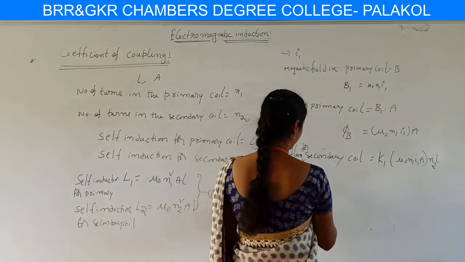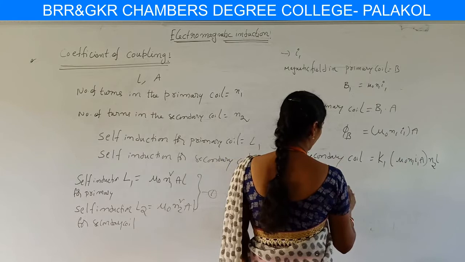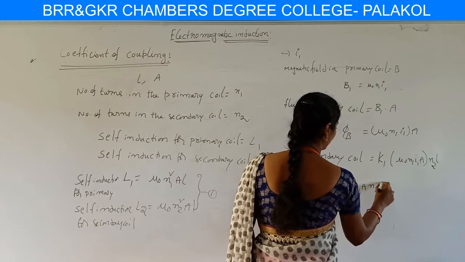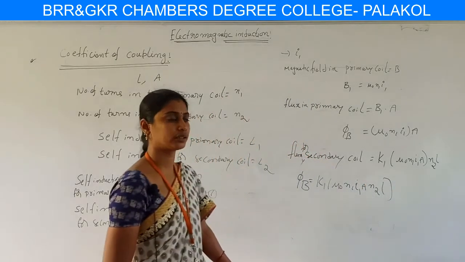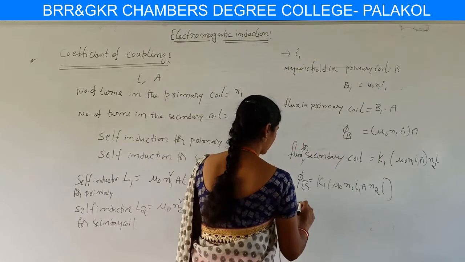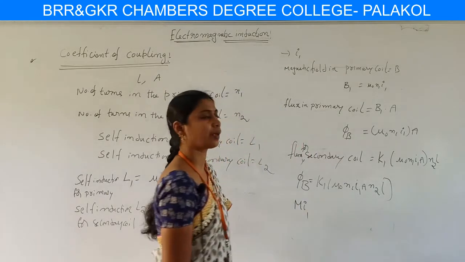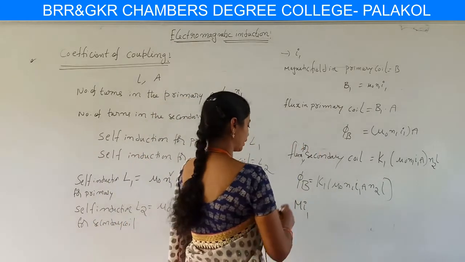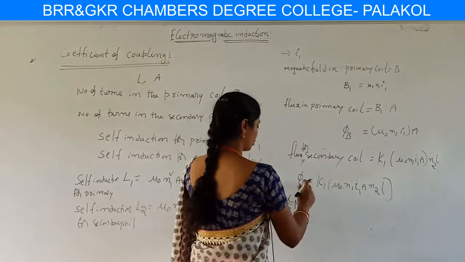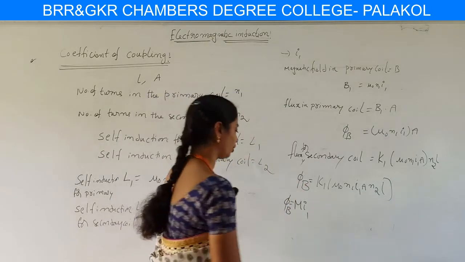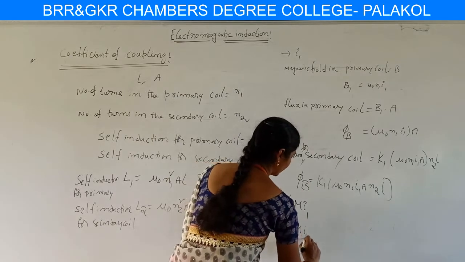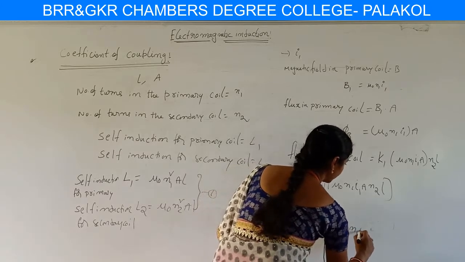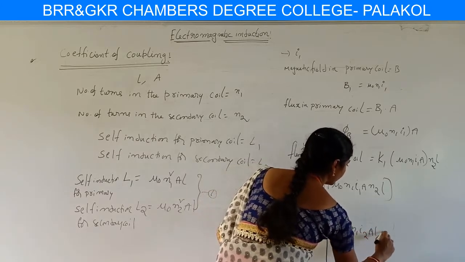Then the flux for the secondary coil is K1 into mu naught N1 I1 A N2 L. We already know flux is equivalent to M I, where the current flowing through the primary coil is I1. Hence this flux phi B is M I1. By equating these two, we have M I1 equal to K1 into mu naught N1 into N2 into AL into I1.